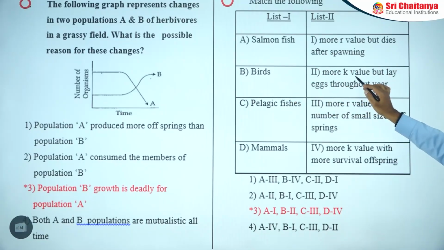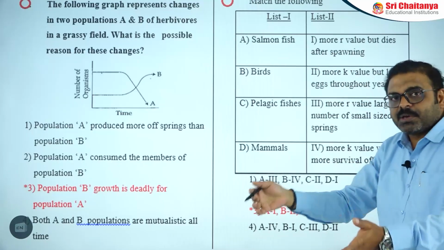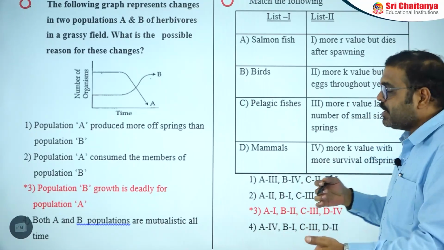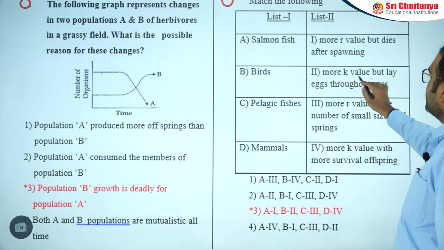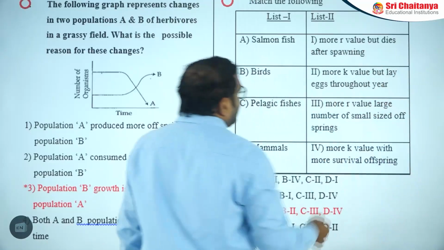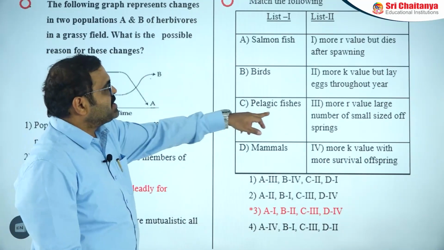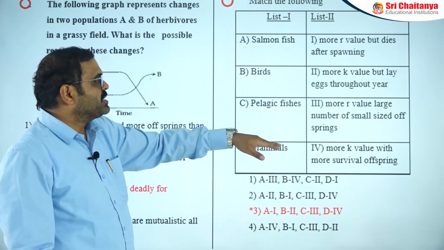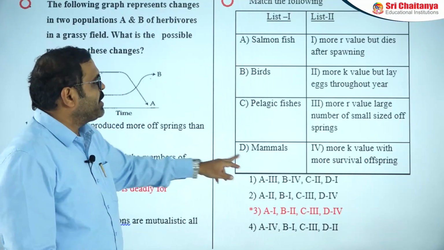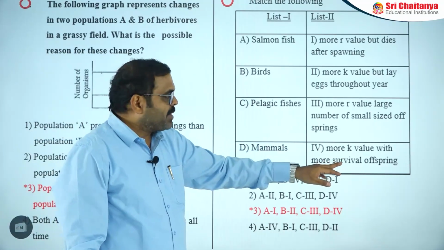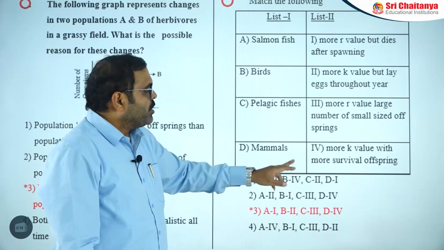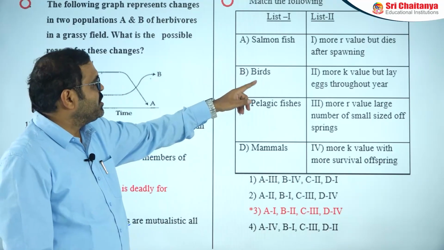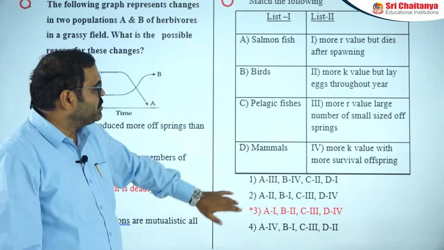Birds have a high K value. r value means reproductive capacity, K value means carrying capacity, that is, stability of the organisms. More K value, but they lay eggs throughout the year. And pelagic fishes have a high r value, meaning very high reproductive capacity, but a large number of small-sized offspring are generated. And mammals have a high K value, with fewer but surviving offspring produced. That's why the answers are A to 1, B to 2, C to 3 and D to 4.